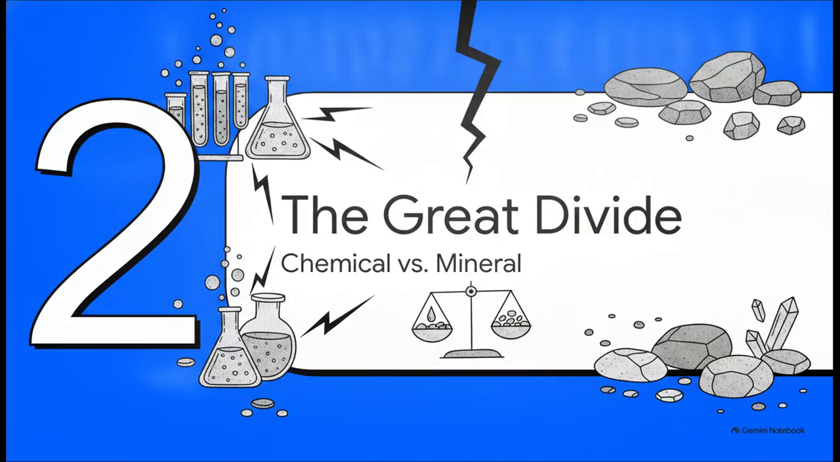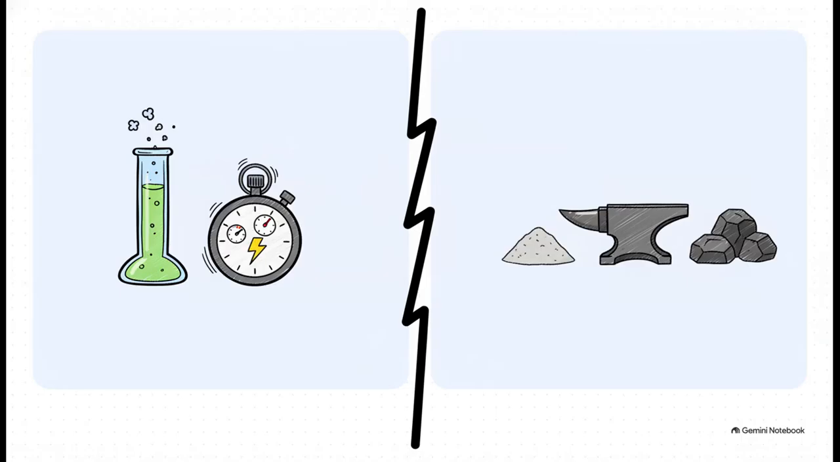Section 2. The Great Divide, Chemical versus Mineral. So here's the crucial point. This massive, complex world of admixtures is split into two primary branches, and these dictate exactly how and when they react within the mix. Here's our main taxonomy. On one side, we have chemical admixtures. These are your water-soluble compounds, the fast-acting modifiers used mostly to control setting times, early hardening, and water reduction.